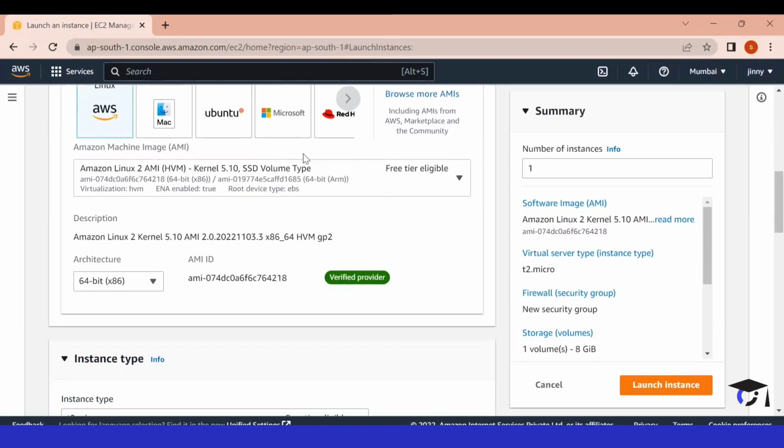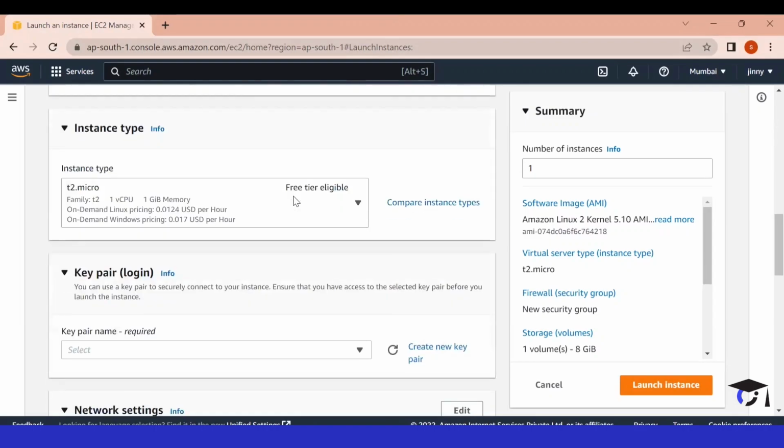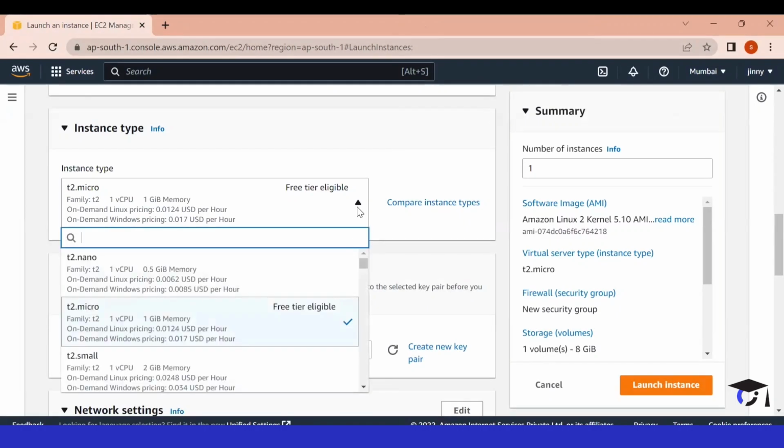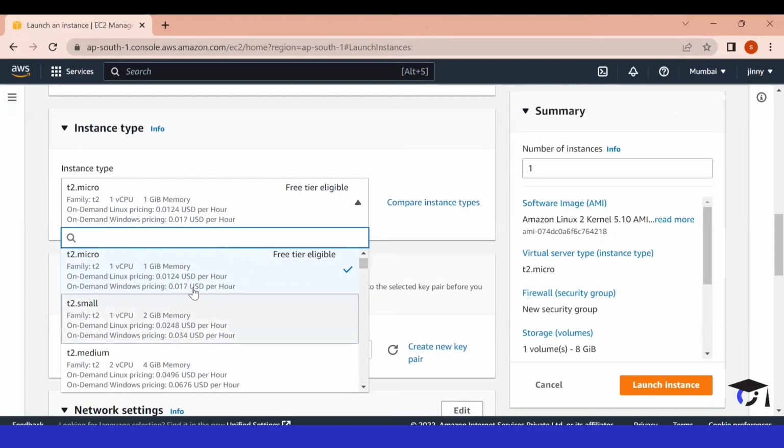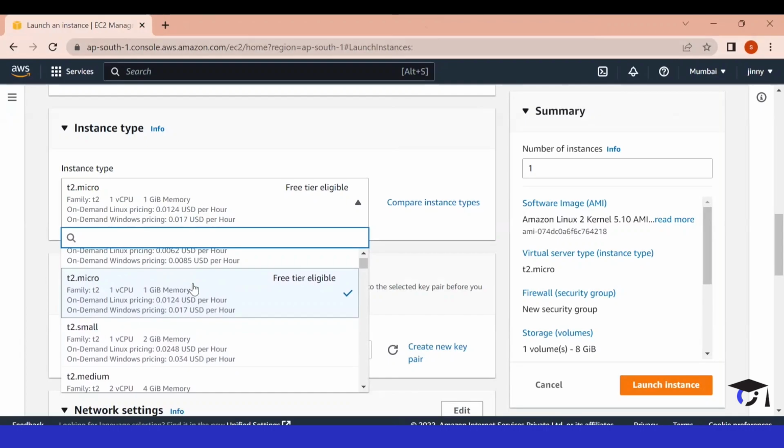After selecting this particular image, we can select the instance type. What is an instance type? AWS has classified multiple instance types for us, and we can select according to our use case. T2.micro is one of the instance types which is free tier eligible, and it will give us 1 GB of memory and 1 CPU. This is about pricing.